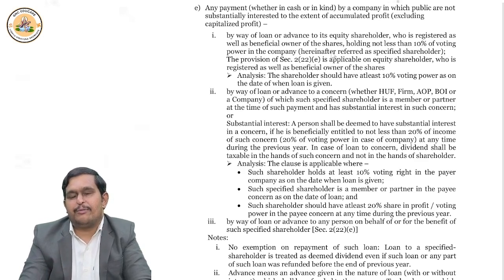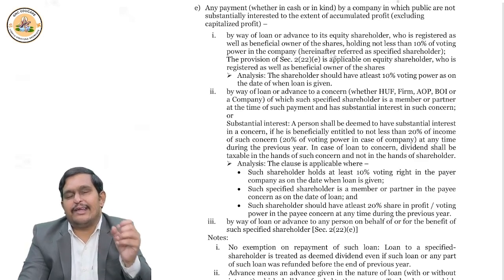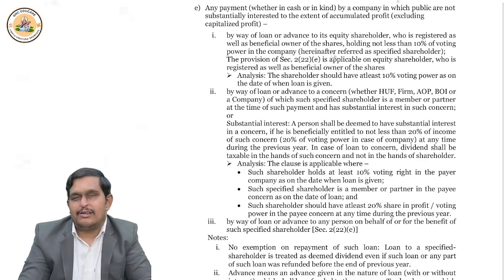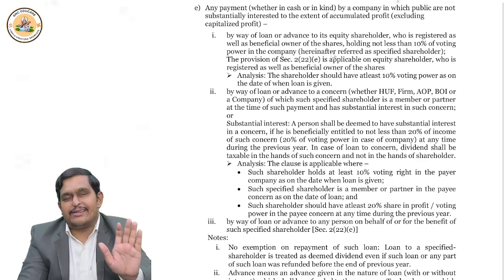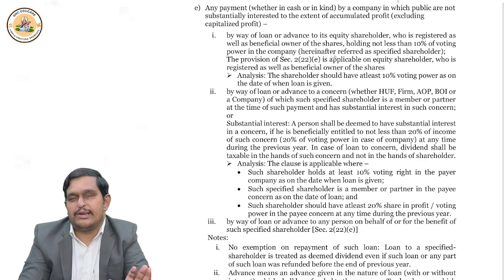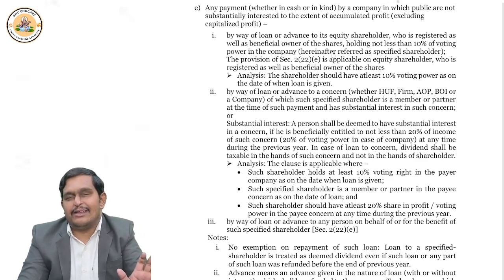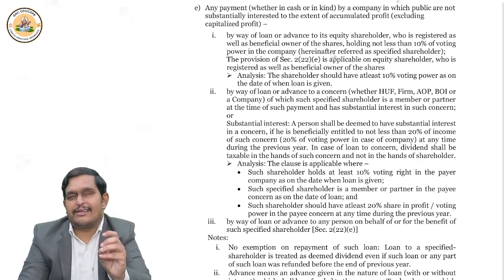Now, let me tell you. For example, in the past, if companies bought back shares, the company would pay tax in the name of income distribution tax under the chapter capital gain, and it was exempt in the hands of shareholders. Now, for your exam, this is important to learn, because if any buyback happens before 1st October 2024, whatever I said till now will apply. That means the company will pay income distribution tax at the rate of 20%. For the shareholder, it is exempt.